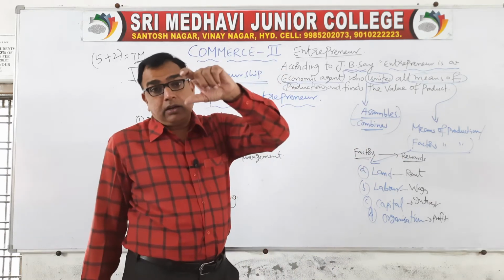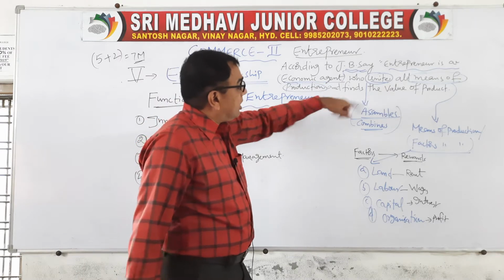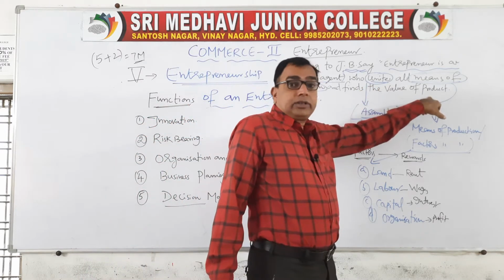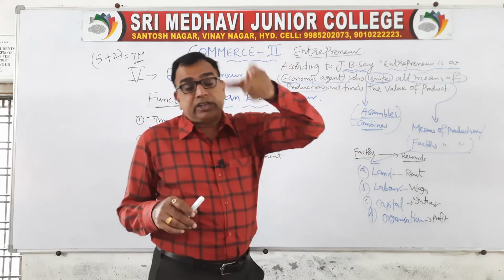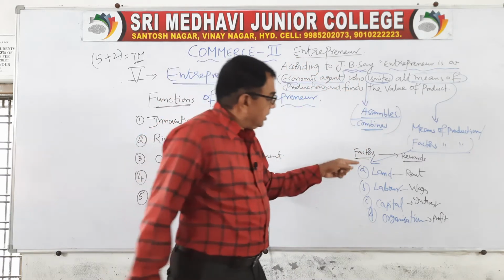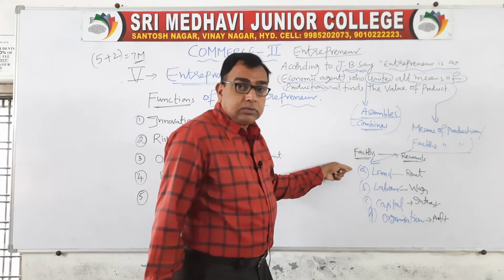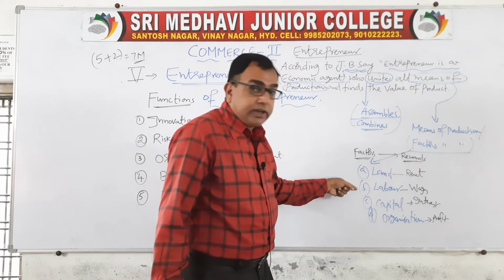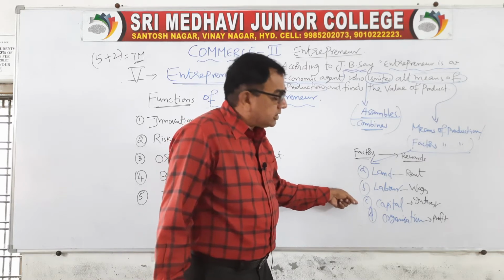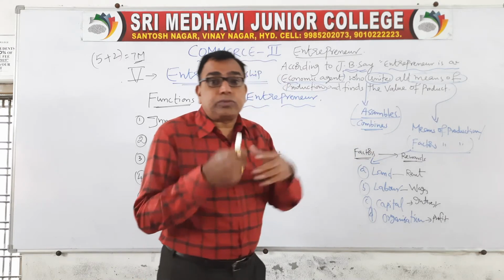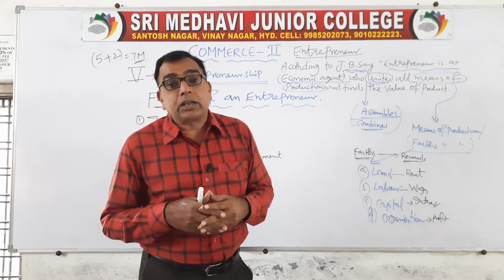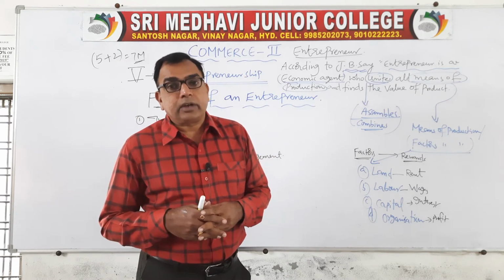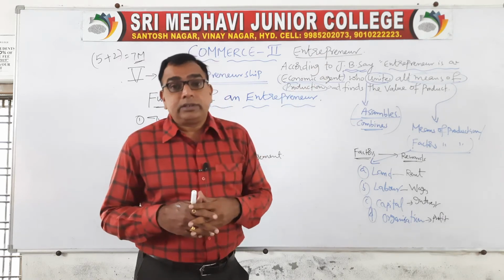An entrepreneur, when he assembles all these factors of production and finds the value of the product, has to manufacture the product in such a manner that he can pay rent for the land he has used, wages to the laborers, interest on the capital, and then make profit for his organizing ability. Then he becomes an entrepreneur. Clear? So this is the definition given by J.B. Say.